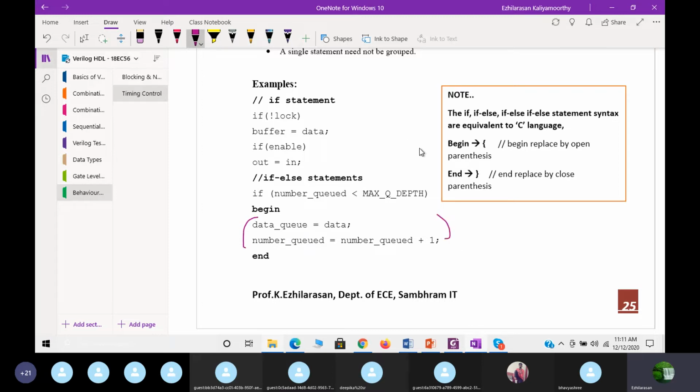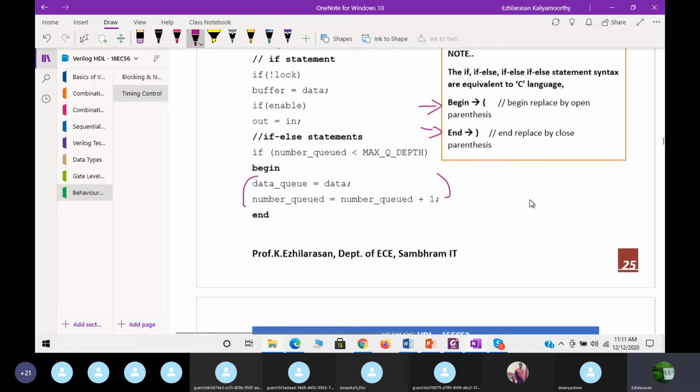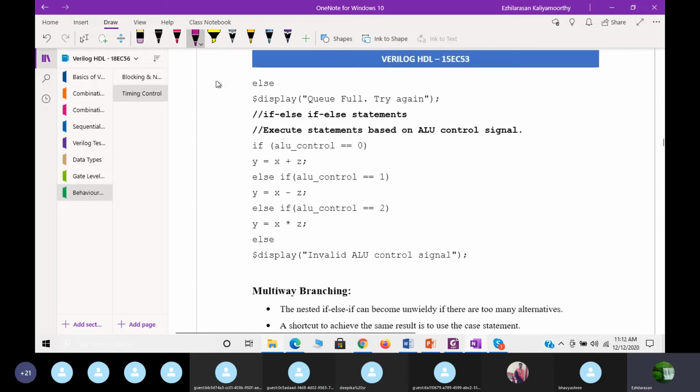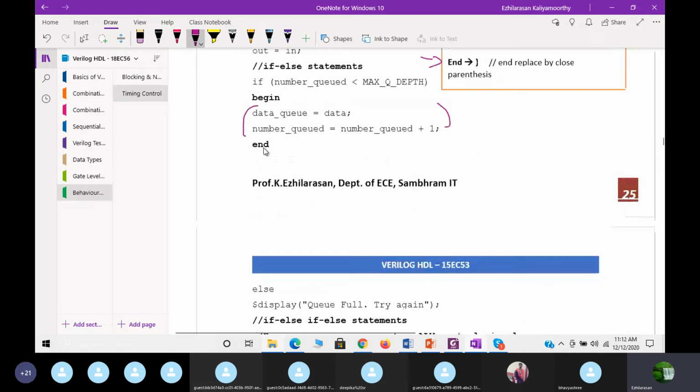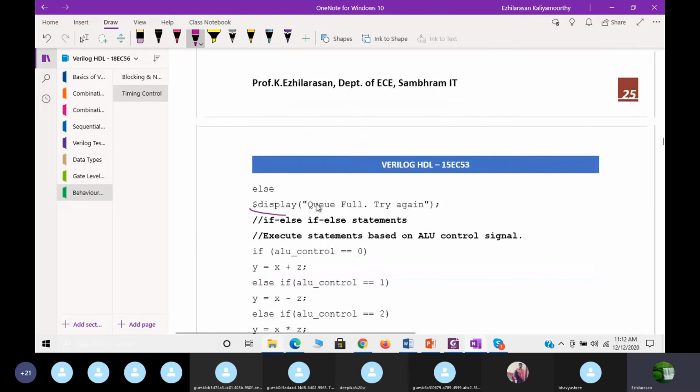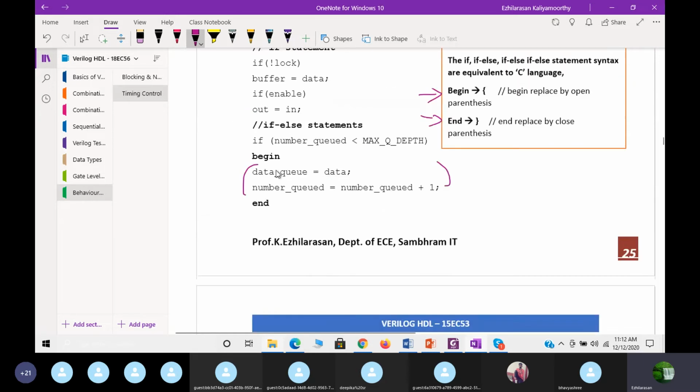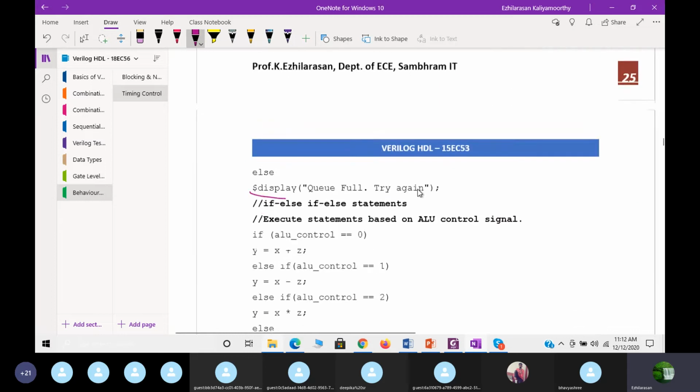As you know already, in Verilog and C programming, begin is nothing but an open brace and end is nothing but a close brace. Else begin, $display within double quotes, "Queue full, try again."